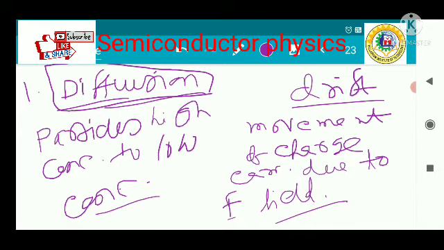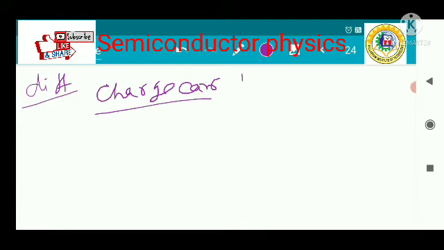Both holes and electrons can move in either case. First is the diffusion current, which I am discussing first. In the case of the diffusion current, charge carriers move from high concentration to low concentration.